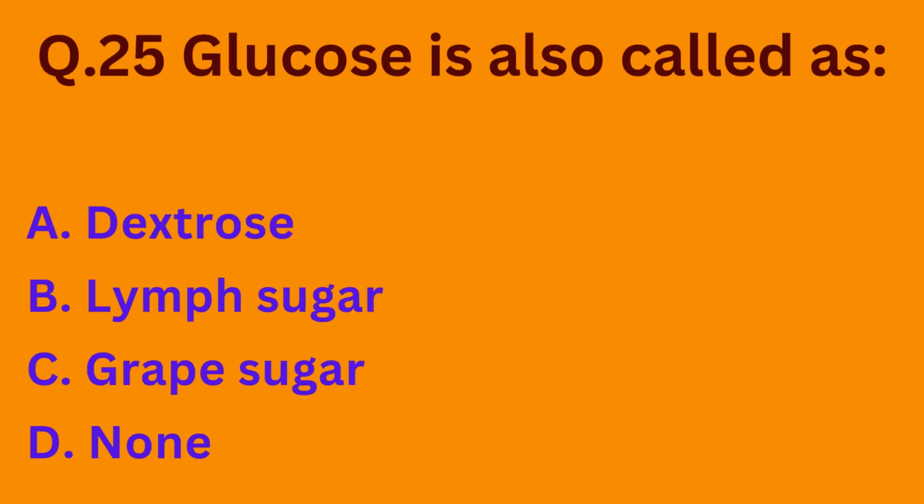Question number 25. Glucose is also called as option A dextrose, option B lymph sugar, option C grape sugar, option D none. So glucose is also called as dextrose. So the correct option is option A.